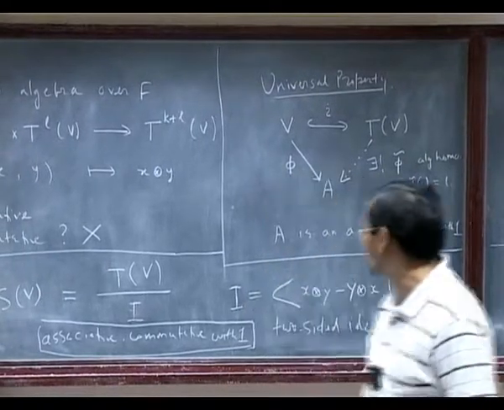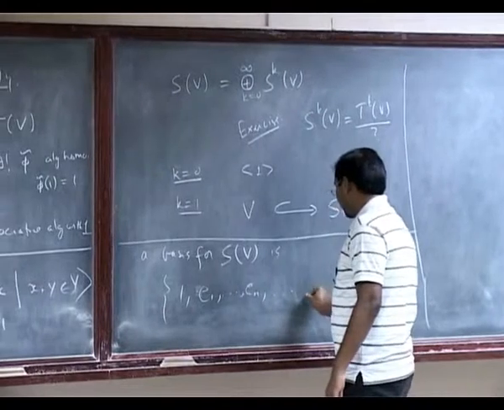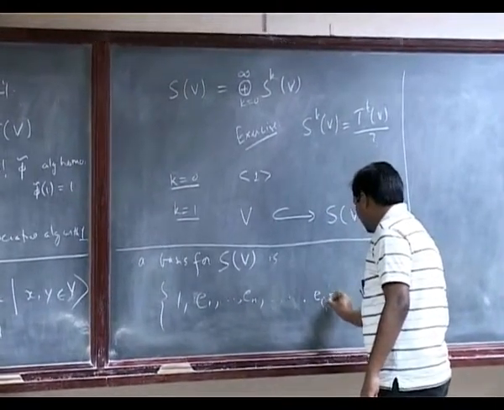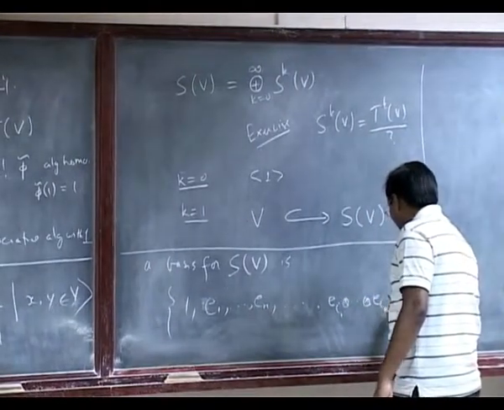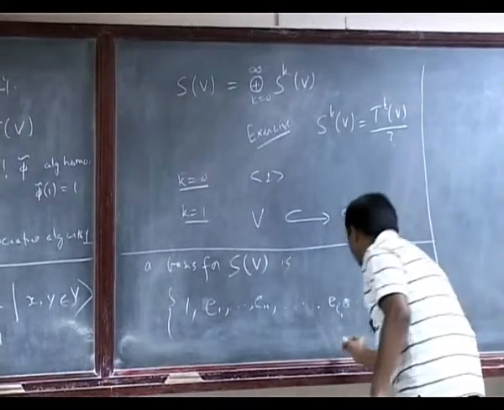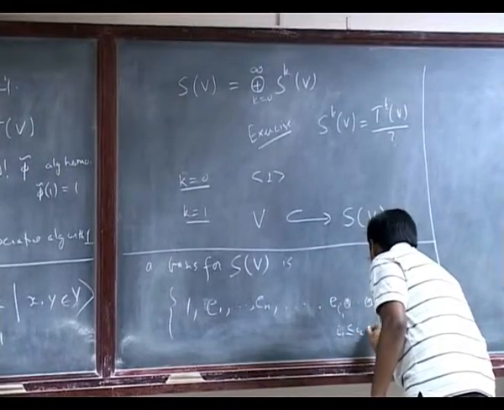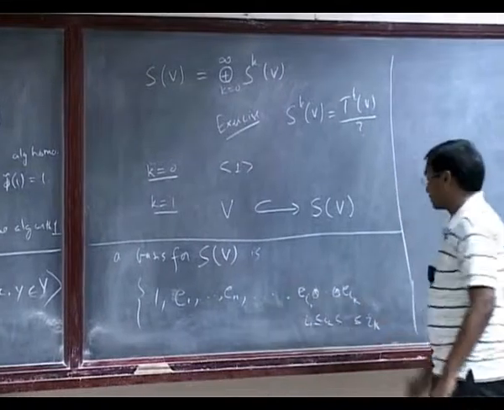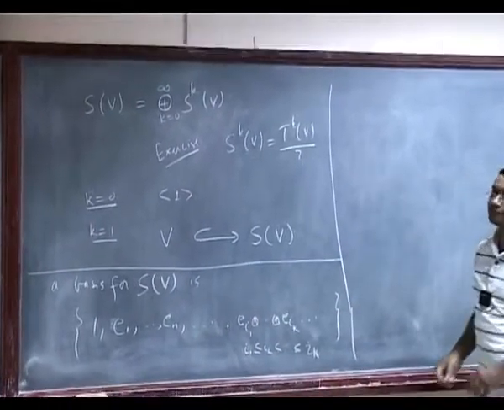So that should give you a hint that I have to take only, let's write down in SkV, only E_i1 tensor ... tensor E_ik, taken in increasing order. Right, so I will take 1 ≤ i1 ≤ i2 ≤ ... ≤ ik, and take all these kinds of elements; that forms a basis for SV.